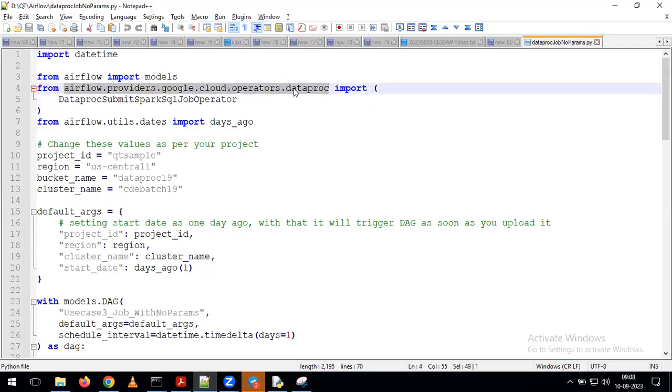When are you going to use this module? As part of your program, if you want to run any Dataproc jobs, or trigger any Dataproc workflows, in that situation we need to go for this kind of module. We already discussed this module, but we haven't discussed the custom module. That's the reason I'm giving an overview of what a custom module means and what its purpose is as part of our Airflow concepts.